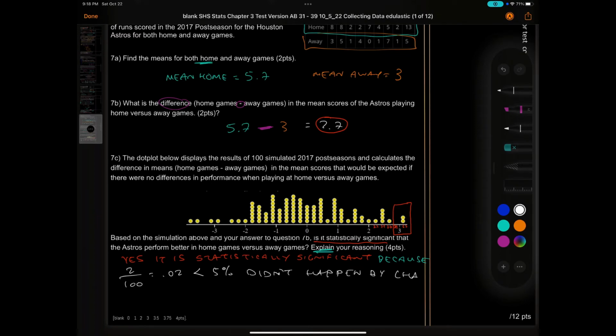Astro cheaters. They didn't even take away their rings. In real life, what does this mean?